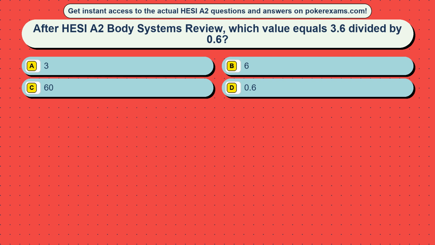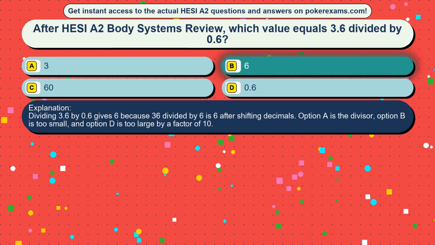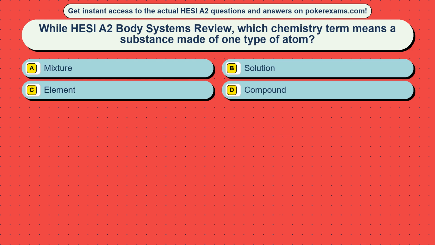Question 6. After HESI A2 Body Systems Review, which value equals 3.6 divided by 0.6? Option A, 3. Option B, 6. Option C, 60. Option D, 0.6. The correct answer is option B, 6. Dividing 3.6 by 0.6 gives 6 because 36 divided by 6 is 6 after shifting decimals. Option A is the divisor, option C is too large by a factor of 10, and option D is too small.